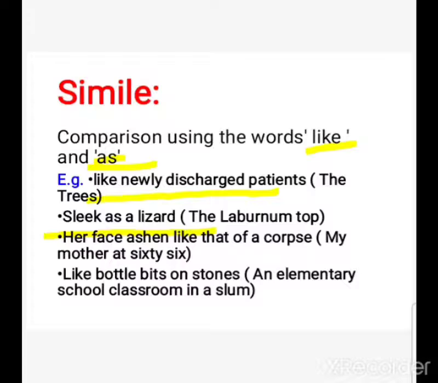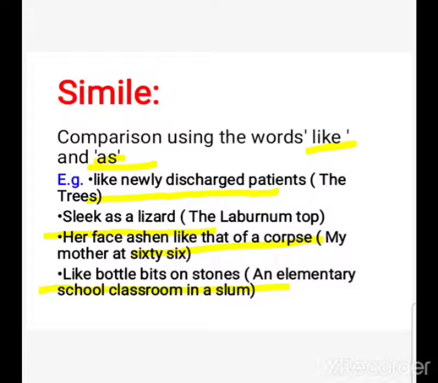Here in the poem My Mother at Sixty-Six also, her face ashen like that of a corpse. Her face is pale. It is being compared with the corpse, with the dead body. In another poem also of +2 class, An Elementary School Classroom in a Slum, like bottle bits on stones. It means the spectacles are compared here just like the bottle bits on stones, as if a bottle is broken on a stone, broken into pieces.